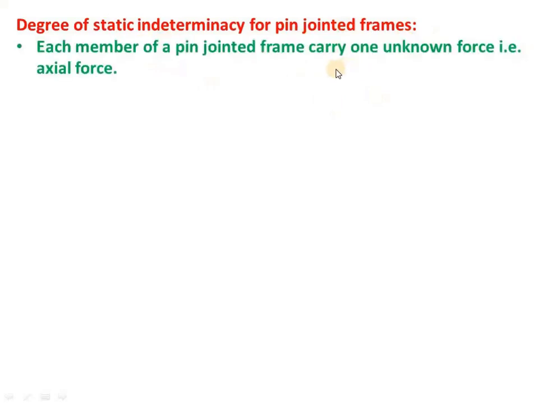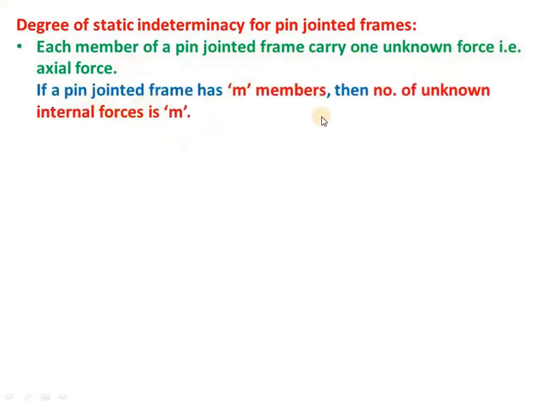Now, degree of static indeterminacy for pin jointed frames. Because we have two types of frames, pin jointed frames and rigid jointed frames. First, let us see how to find the static indeterminacy for pin jointed frames. So, you know that each member of a pin jointed frame carries only one unknown force, that is axial force. Suppose a pin jointed frame has m number of members in total, then the total number of unknown internal forces will be 1 per member, because one member carries only one force. So if 10 members are there, it will be 10 forces.